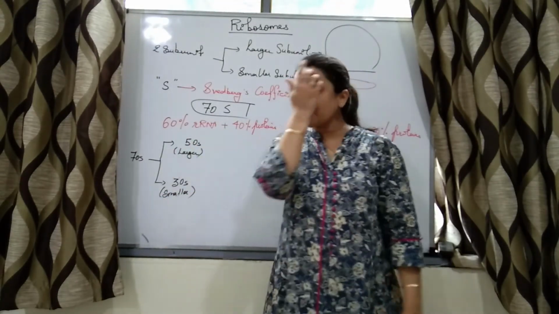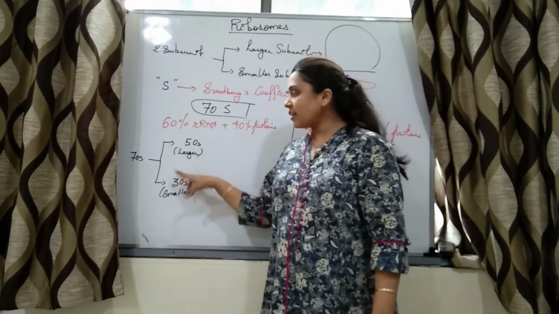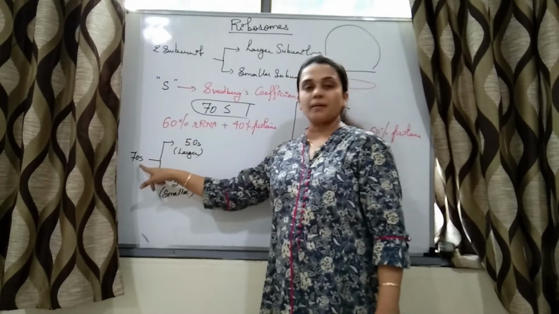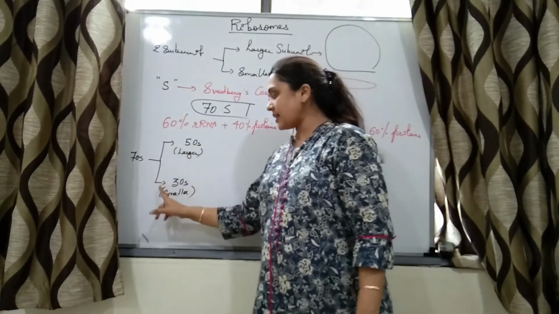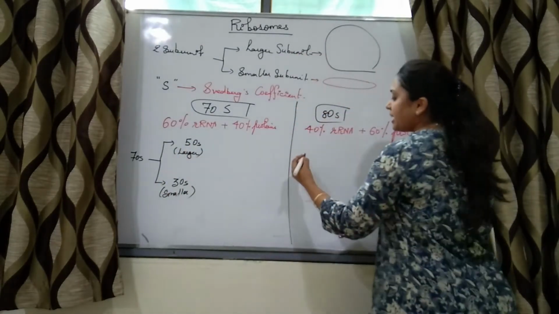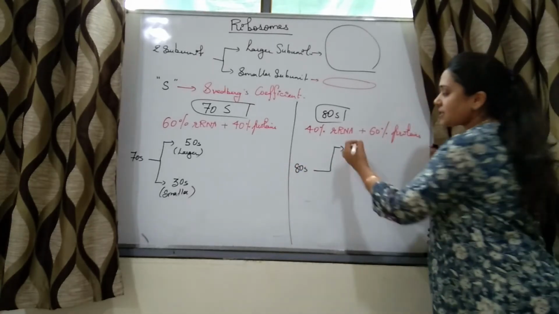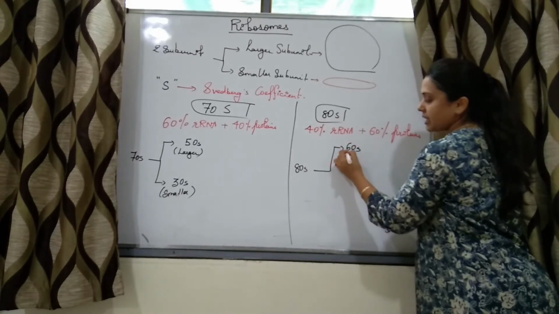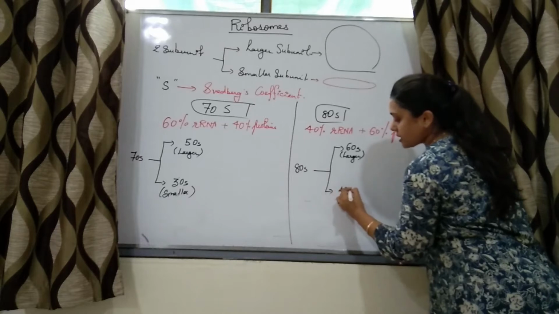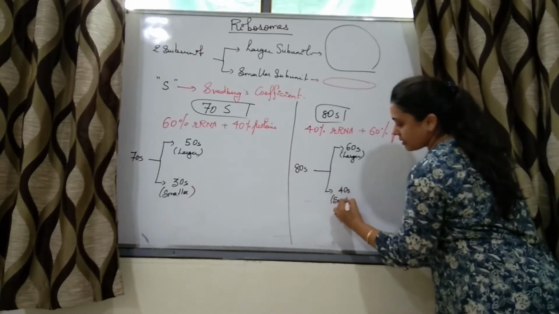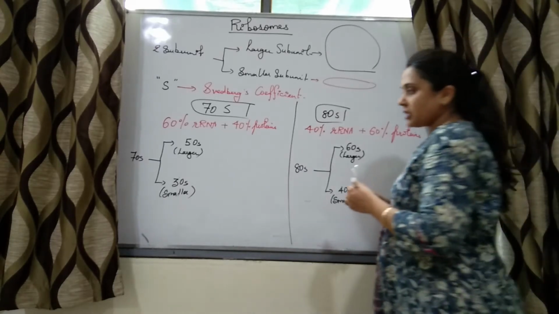The number is given based on the Svedberg coefficient, that is, the sedimentation rate. It has nothing to do with the sum of these numbers, right? So the larger subunit of 70S is 50S, the smaller subunit is 30S. In the case of 80S type of ribosomes, the larger subunit is 60S and the smaller subunit is 40S.